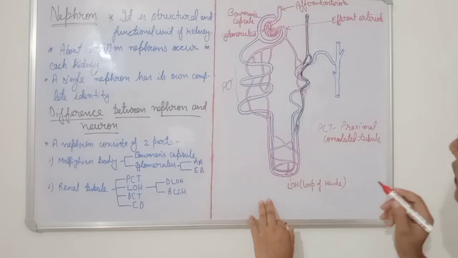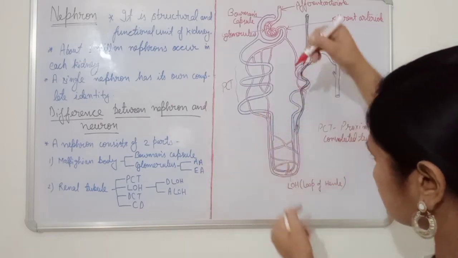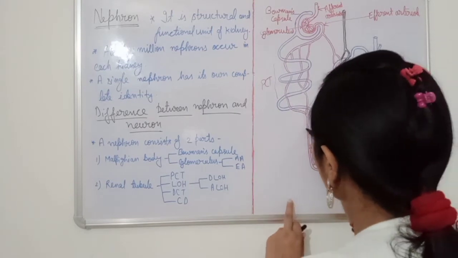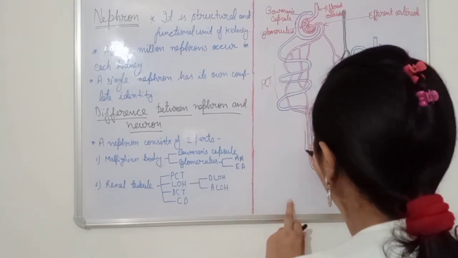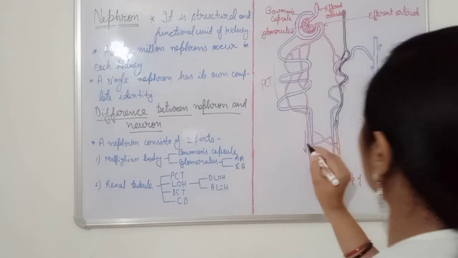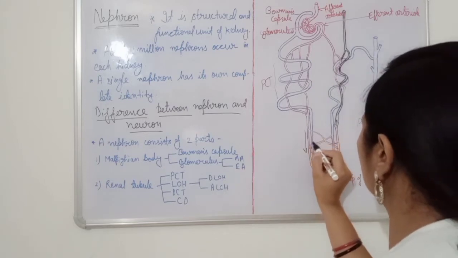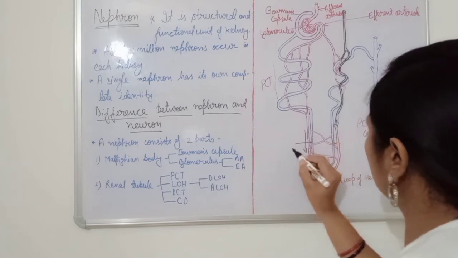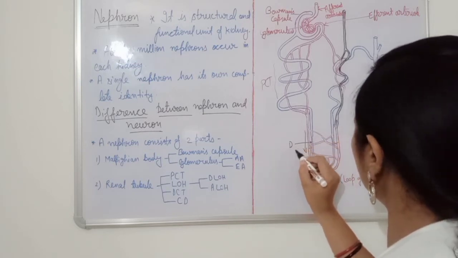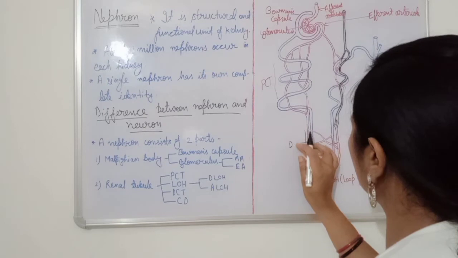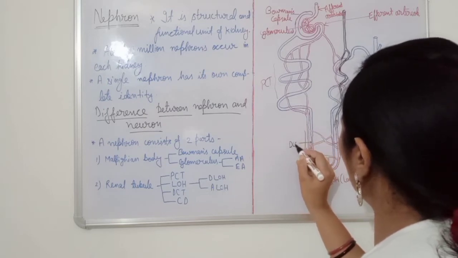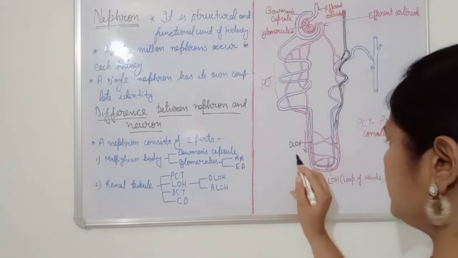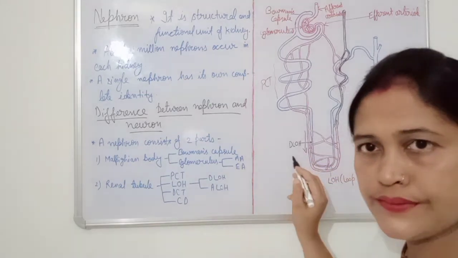Okay, now this side, and this one going downward direction. Okay, so this one, blue color, DLOH. Okay, DLOH means descending loop of Henle. Clear?